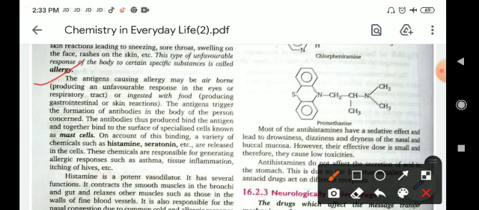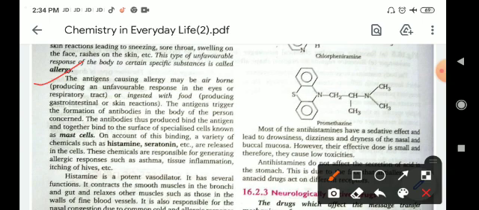The antigens which cause allergy may be airborne, meaning they come from air, producing an unfavorable response in the eye or respiratory tract, for example particulate matter. Particulate matter comes from the air and affects our body at the eye or respiratory tract.